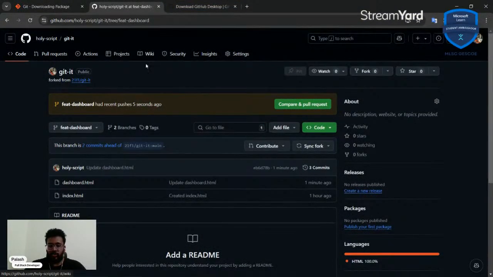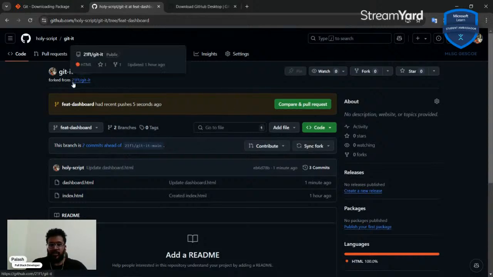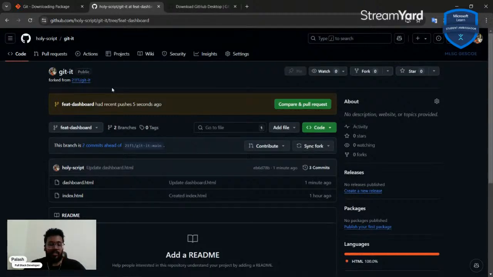Let's go ahead to pull request, right? So right now we have this repository that's been forked from the original repository. I've added this feature, and let's say I want to tell the owner of the repository, okay, I have created this feature for you, and I want you to add it to your code. So how would I do that? I can't just push that code to their repository, because I'm working on my repository, that is the fork. So what I can do is compare and pull request.